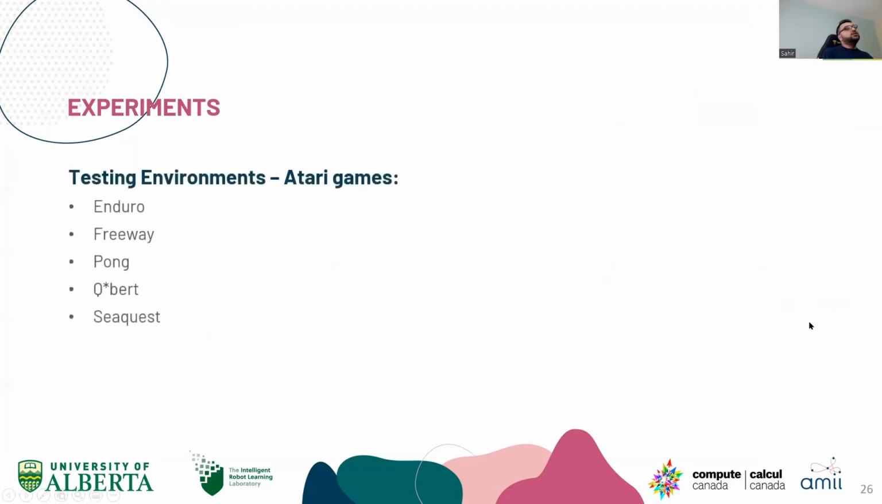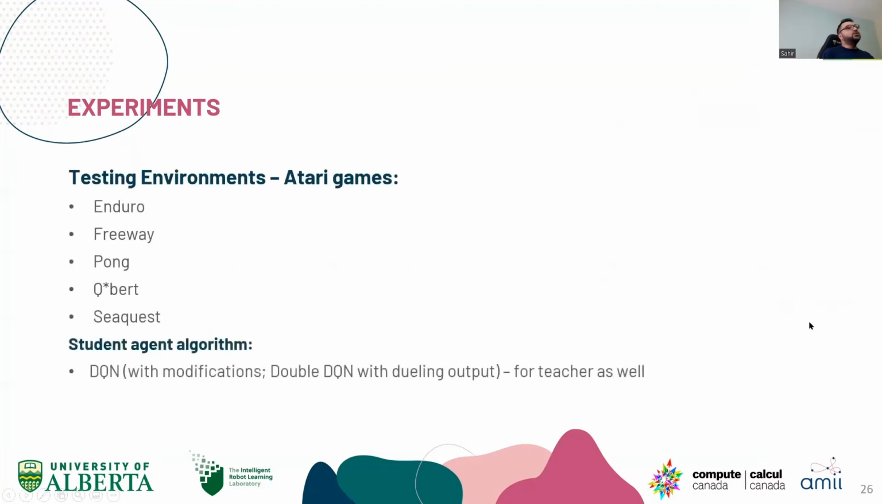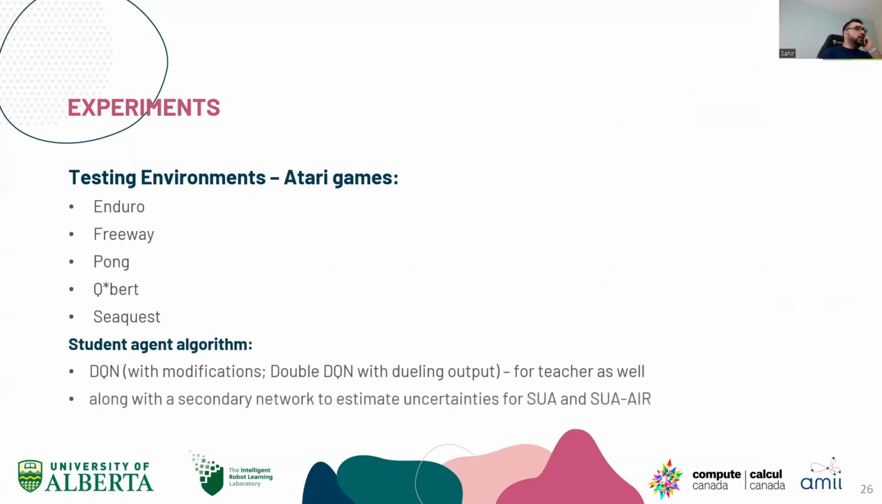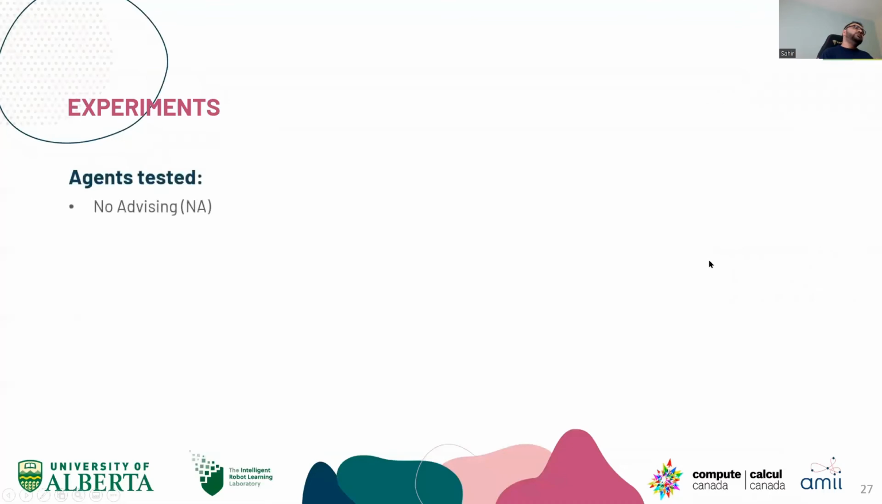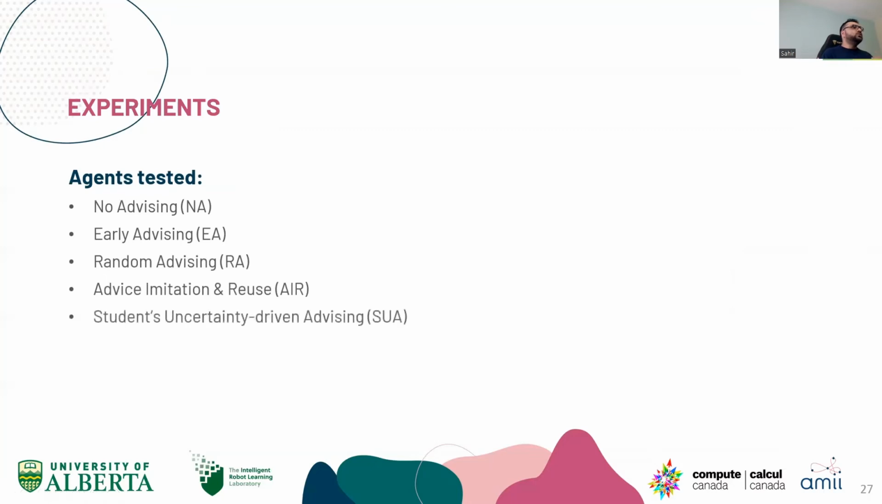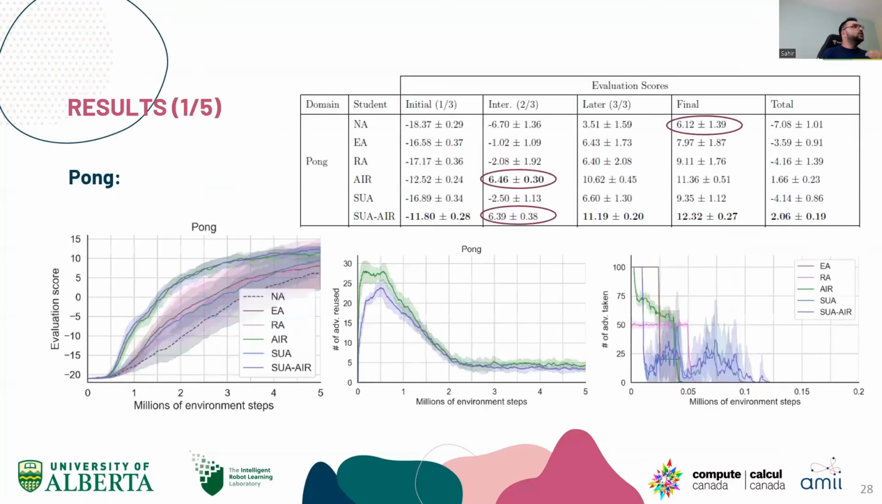We tested on these 5 games, and the student agent algorithm is a DQN with modifications of double DQN with dual output. That's the same for the teacher as well. Along with this, there is a secondary neural network that we used to estimate the uncertainties for SUA and SUA AIR. The agents we tested were no advising, early advising, random advising, advice imitation and reuse, student uncertainty-driven advising, and student uncertainty-driven advising with advice imitation and reuse.